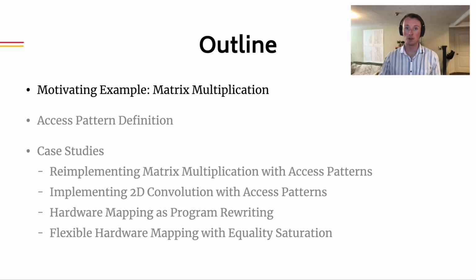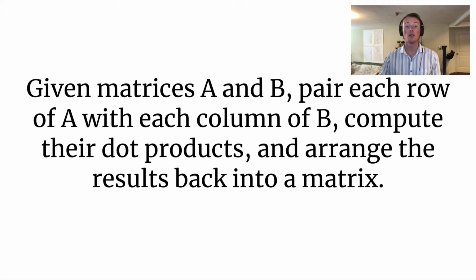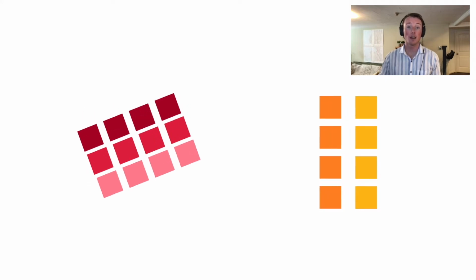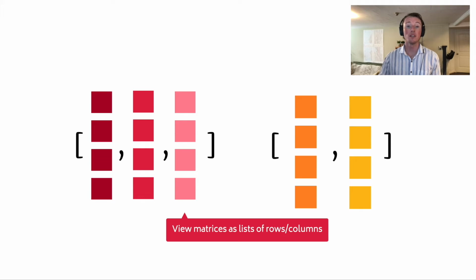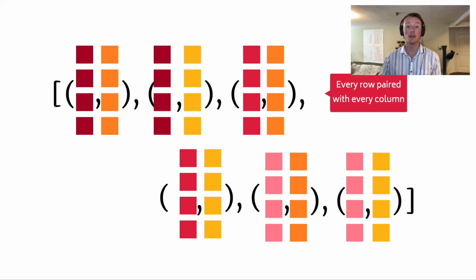Remember, our goals are to represent matrix multiplication in a way that is pure, is low level, and avoids binding. Just to remind ourselves, here's the matrix multiplication algorithm. Given matrices A and B, pair each row of A with each column of B, compute their dot products, and arrange the results back into a matrix. This simple English description of the algorithm immediately suggests a possible pure, low-level, binder-free implementation. First, we view the matrix A on the left as a list of its rows, and the matrix B on the right as a list of its columns. We then pair each row from A with each column from B by taking the Cartesian product of the two lists. The result is a list of row-column pairs.